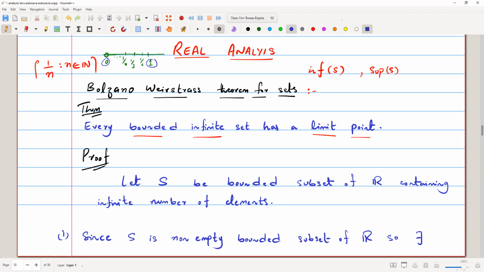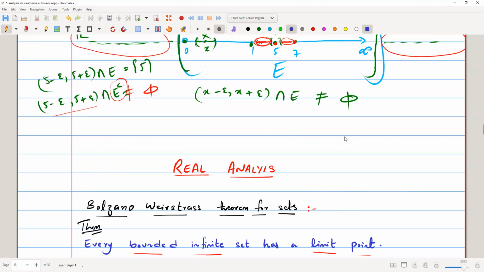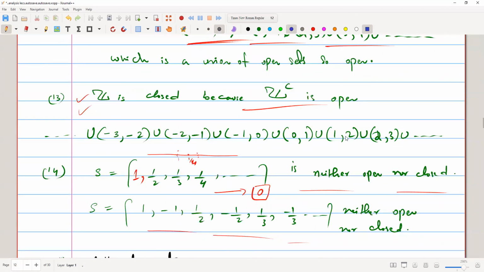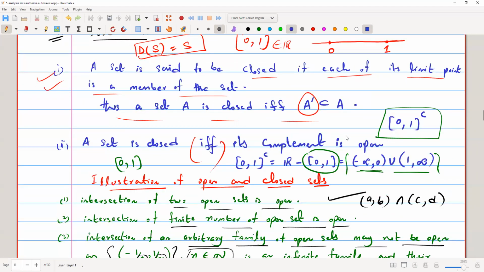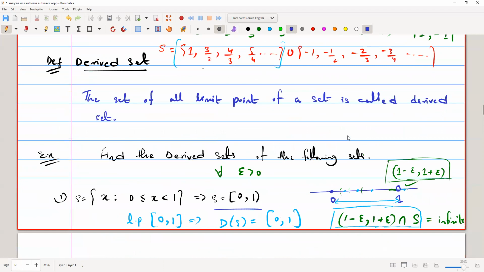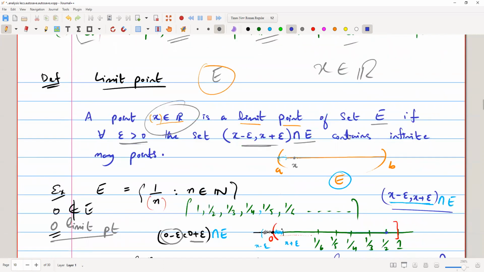And by infinite we mean that there are infinite terms. Here we can see that there are infinite terms. So any set that is bounded and infinite has a limit point. Now, by the definition of the limit point or accumulation point, which we already talked about in the previous classes, we can check the definition of the limit point here. This is the definition that we discussed.